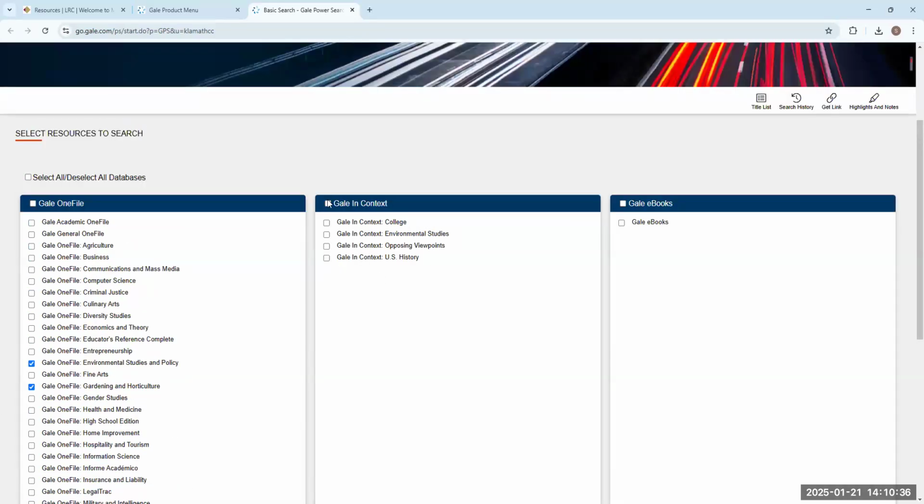And then over here in the middle, you'll see this one that says Gale in Context. So Gale in Context, a couple of these are going to be super useful for a topic like renewable energy. Gale in Context Opposing Viewpoints is going to be useful for any kind of research that you're doing that will have more than one viewpoint. So it's really good at making sure that every single side to an issue is going to be presented, right? So we'll go ahead and click this one. And then here also for something like renewable energy, Gale in Context Environmental Studies would also be something that's useful to select, right? So we'll select that one too.